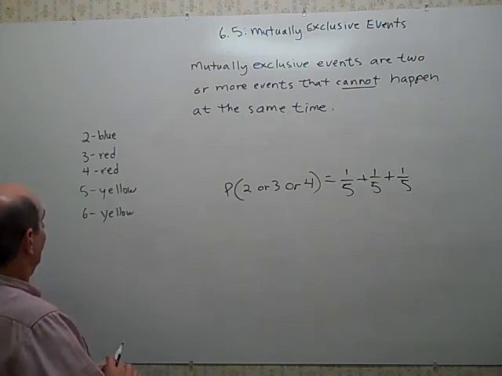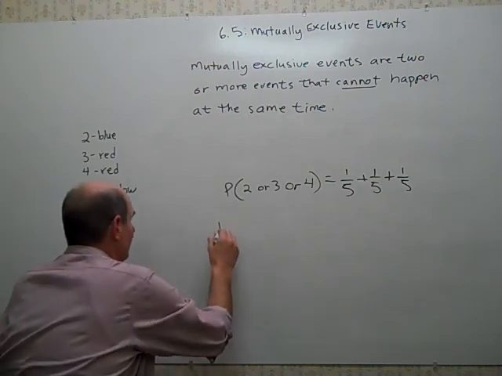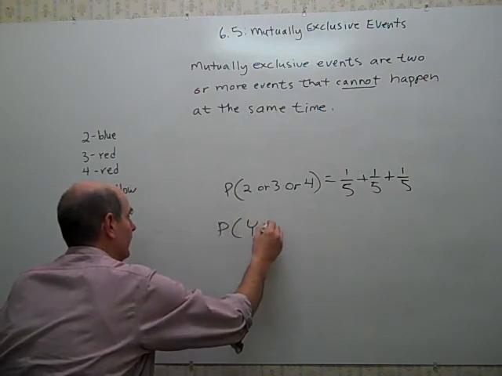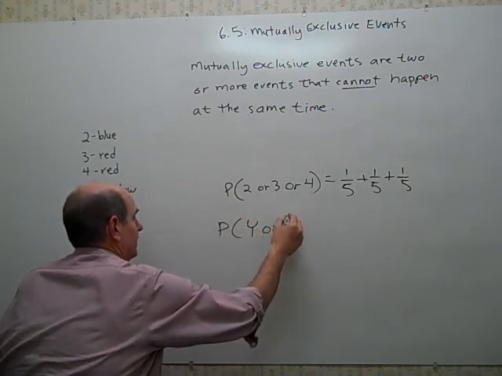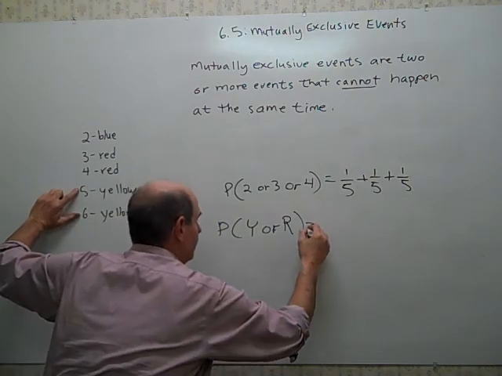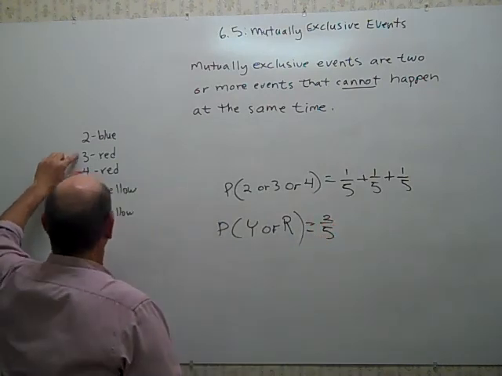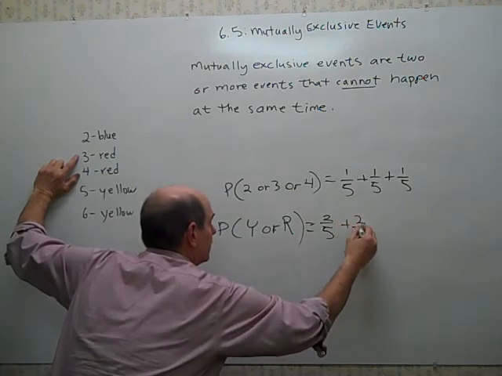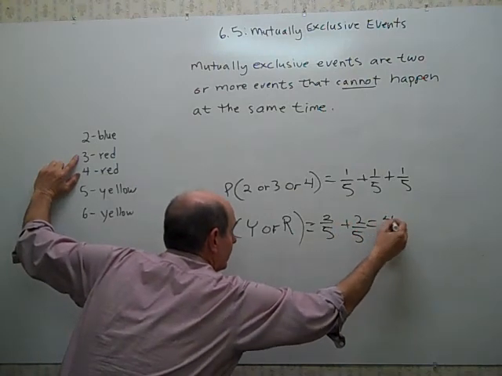What's the probability of getting yellow or red? The probability of yellow or red. So there's 2 yellows, 2 out of 5, so that would be 2/5. Red is 2/5. So that would equal 4/5.